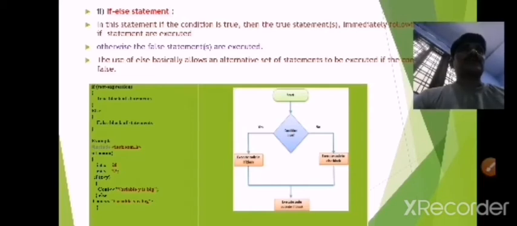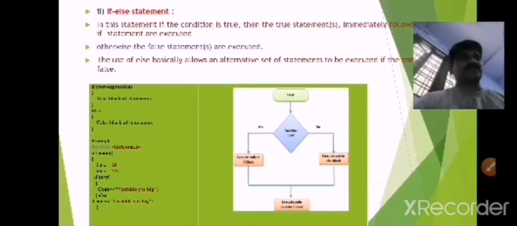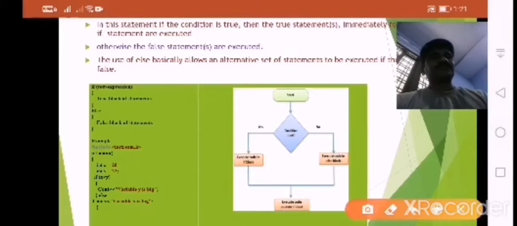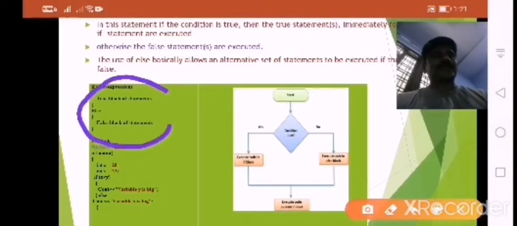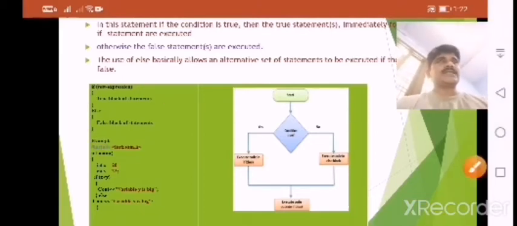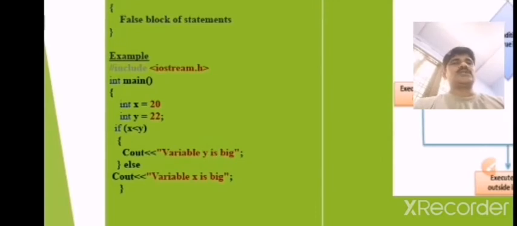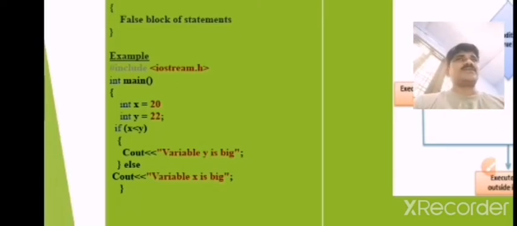Sometimes the condition is false. So what happens? It should not display that message. Those messages belong to the false statement. Here we have to observe the syntax. So what is the syntax? Here the if expression is nothing but a condition. In this condition, if the condition is true, a true block of statements executes, else a false block of statements.